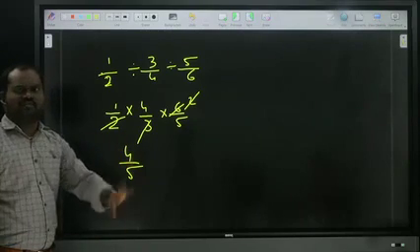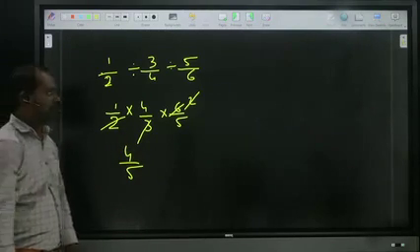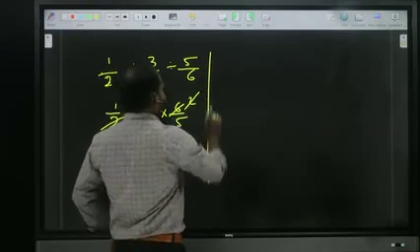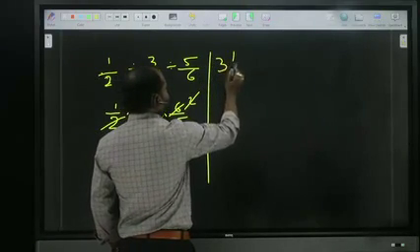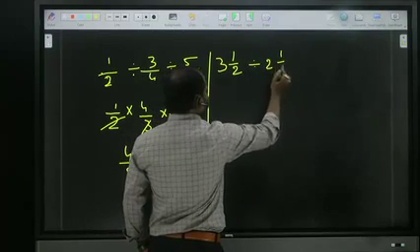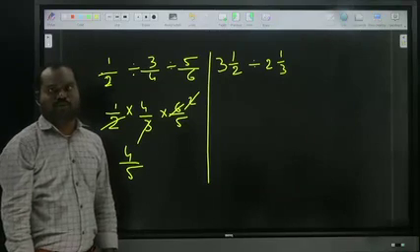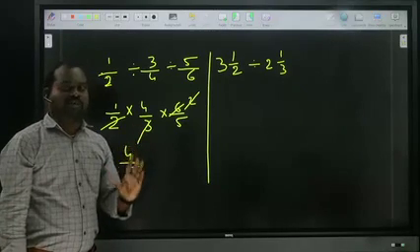I showed normal fractions. Now we are moving to mixed fractions in division. How to approach? 3 1 by 2 divide by 2 1 by 3. In division, if mixed fractions are there, conversion is compulsory, just like in multiplication.